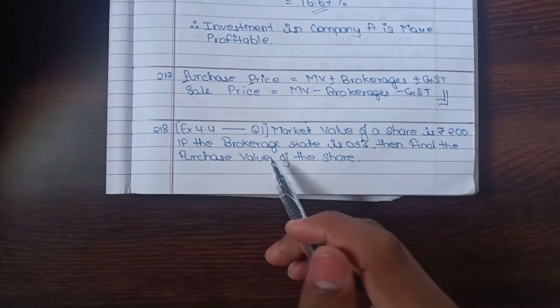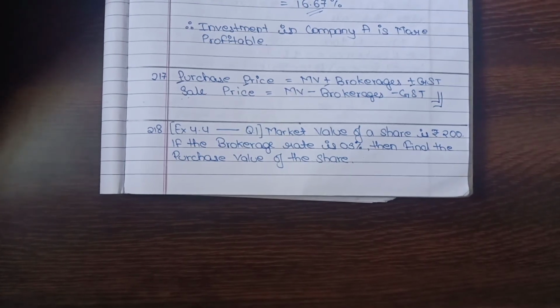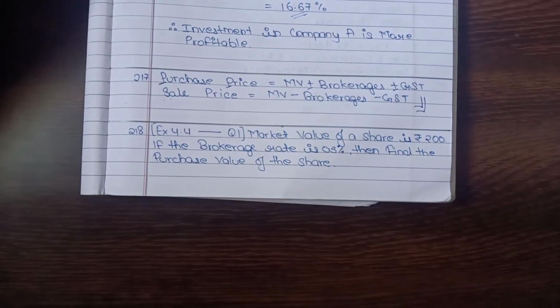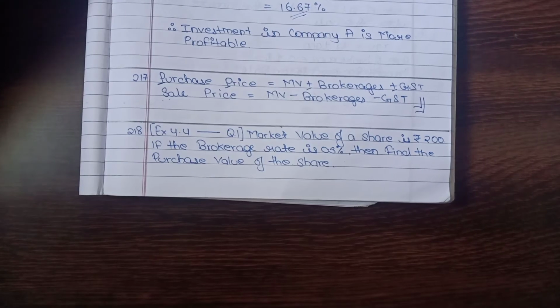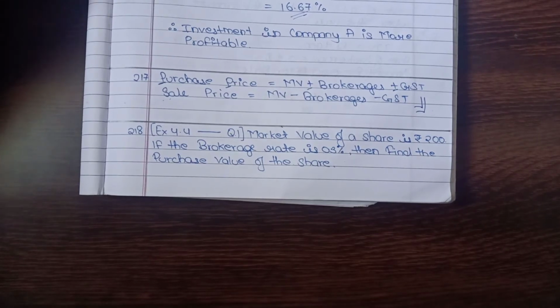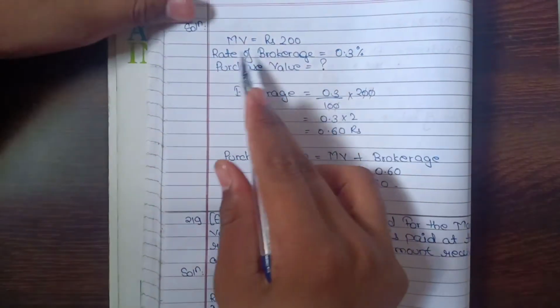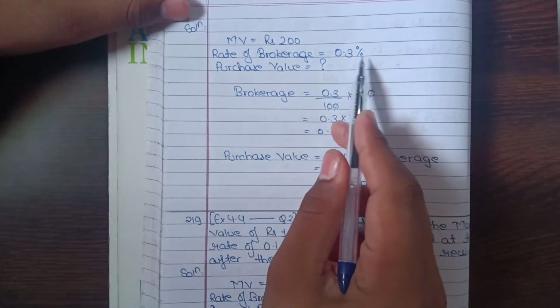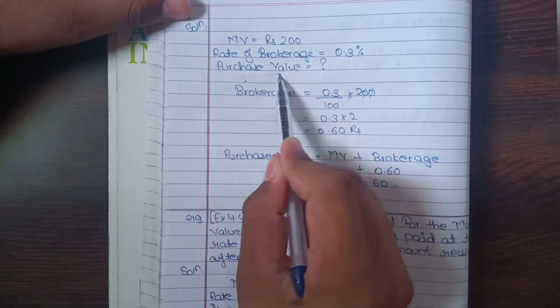So friends, here we are with our very first question: the market value of a share is rupees 200. If the brokerage rate is 0.3%, then find the purchase value of the share. First of all, the summary: market value is rupees 200, rate of brokerage is 0.3%, and we have to find the purchase value.